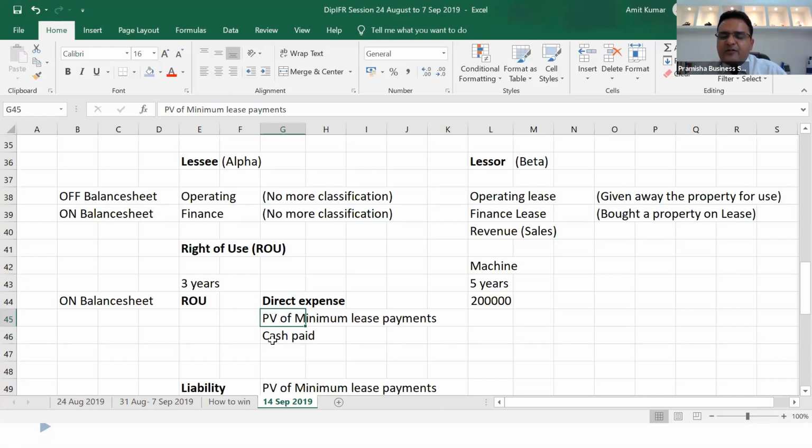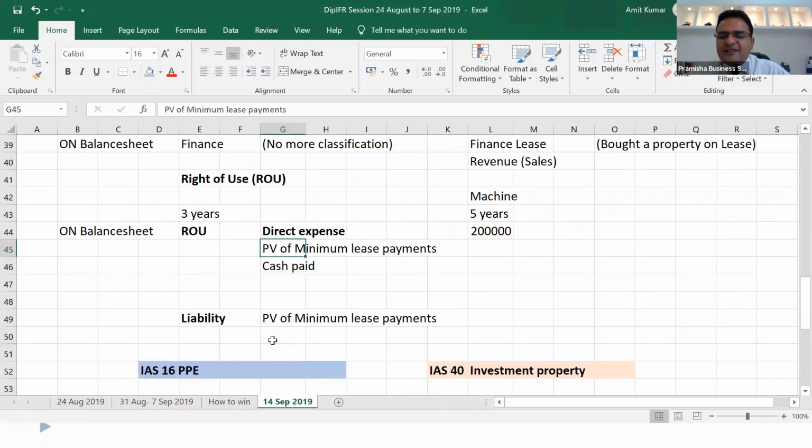That will become the present value of minimum lease payments. I'll discount this 8 to present value today, I will not record it directly, and that will also form part of my liability. Okay, clear? Got it. Clear. Thank you.